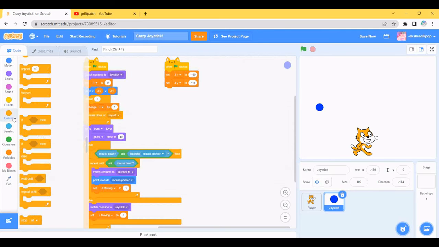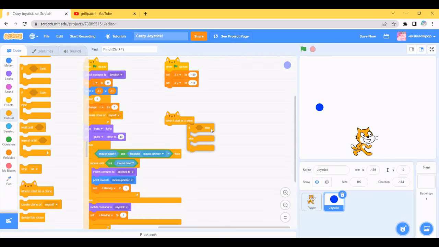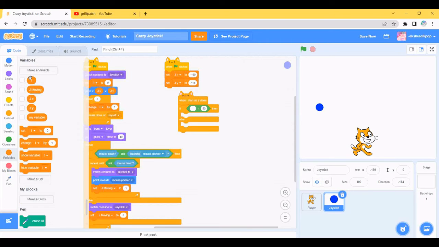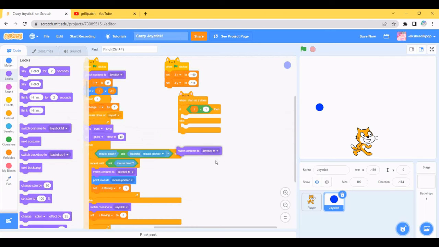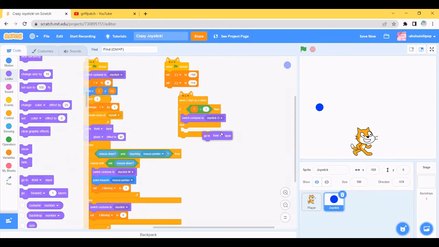So what I'm going to do is go to the control and drag the when I start as a clone block and drag the if then else in the same folder. Yeah. So then go to the operators and drag the equal to block. Change it to I and one. So go to the looks and drag the switch costume to this. Yeah, M to O, and go to the front layer. Yeah, it's just here.